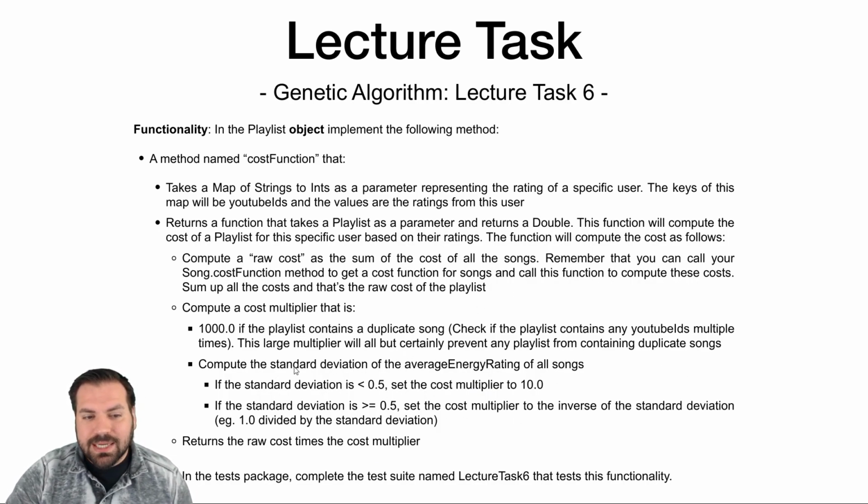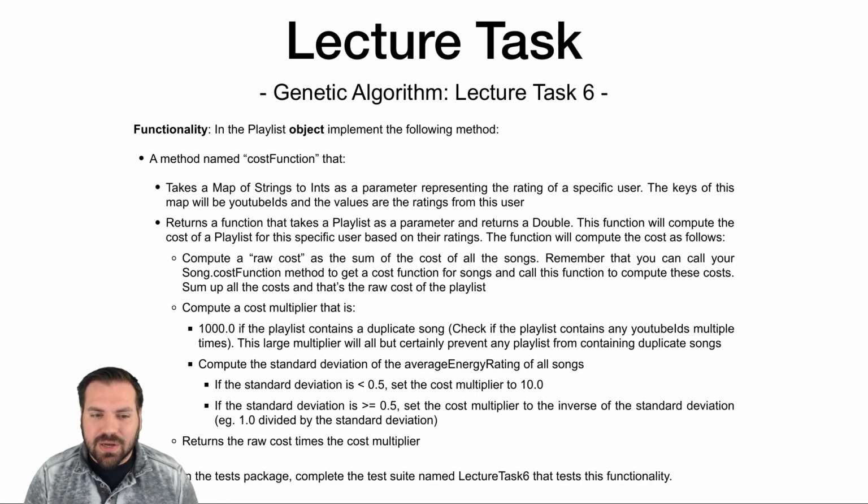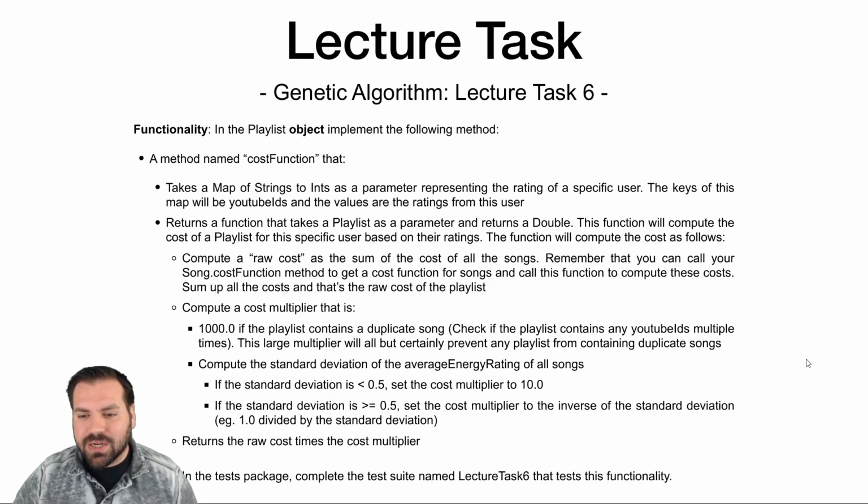I mostly did this to make sure that it's very difficult to brute force the playlist. I want some measure that's difficult to brute force. To brute force this, you would have to try every possible combination of songs in a playlist, or come up with the math to figure out which songs are going to maximize the standard deviation of the energy ratings and minimize the overall cost simultaneously. That's tricky to do.